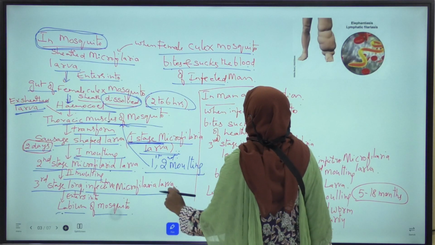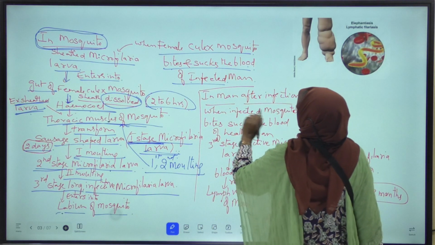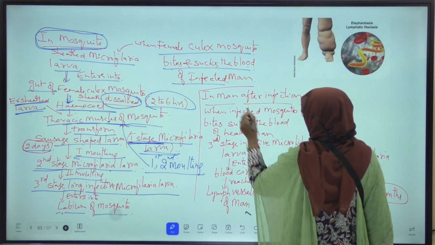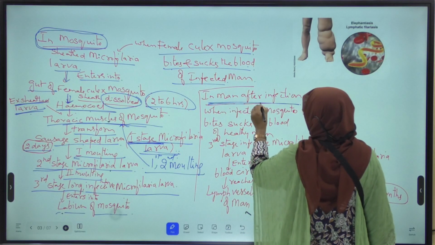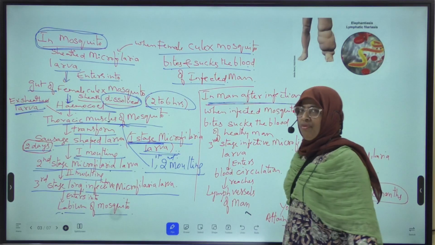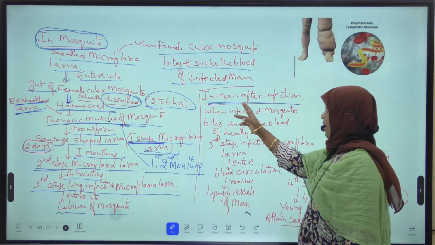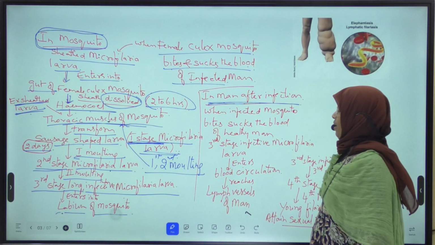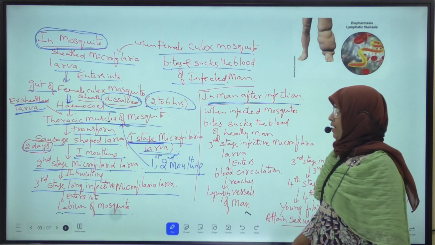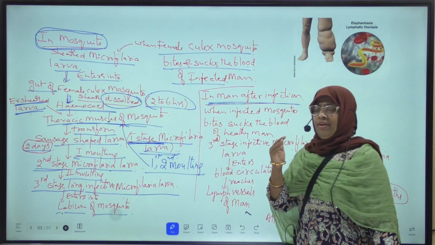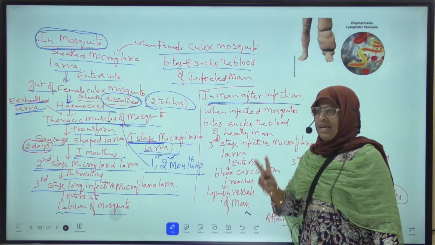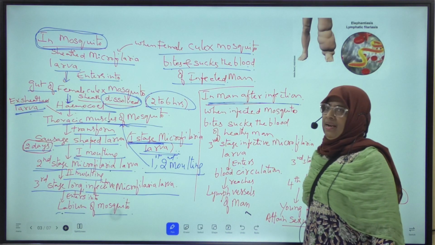Next, now we will discuss about the life cycle of Wuchereria in man after infection. When infected Culex mosquito, when infected Culex mosquito means it consists of third stage long microfilaria larva.